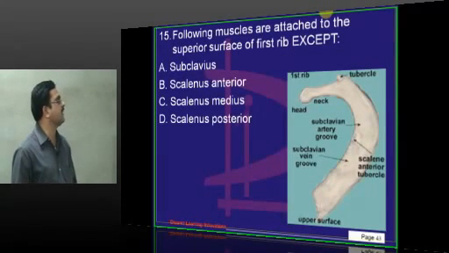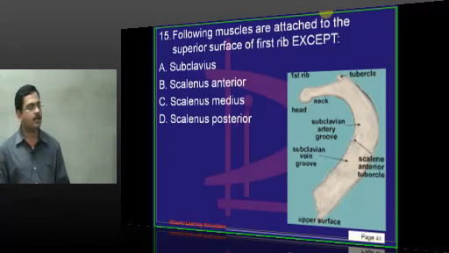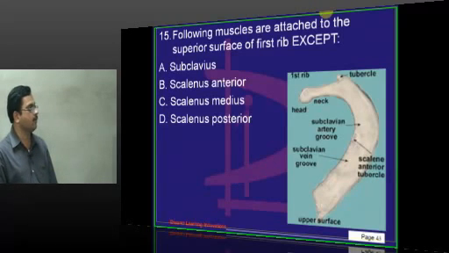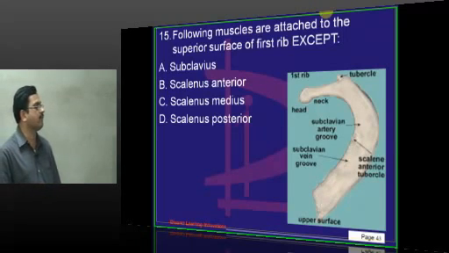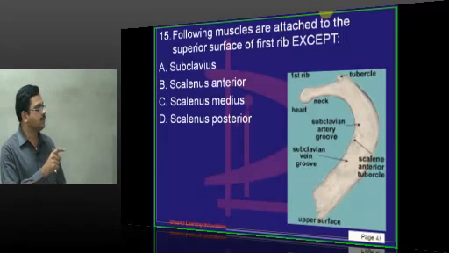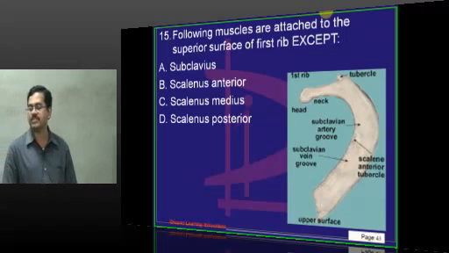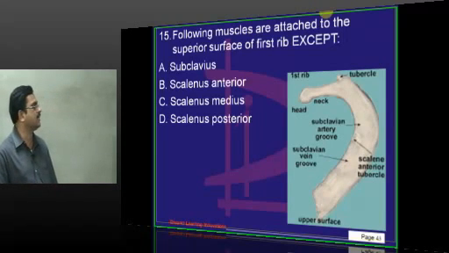Then, the following muscles are attached to the superior surface of the first rib except. Just now we said there is a tubercle on the inner border of the first rib, which we call the scalene tubercle. It separates the subclavian vein anteriorly and the subclavian artery posteriorly. Posterior to the subclavian artery, you can find a roughened impression, the impression for scalenus medius. So the upper surface of the first rib gives attachment to scalenus anterior and scalenus medius. Scalenus posterior is attached to the second rib.